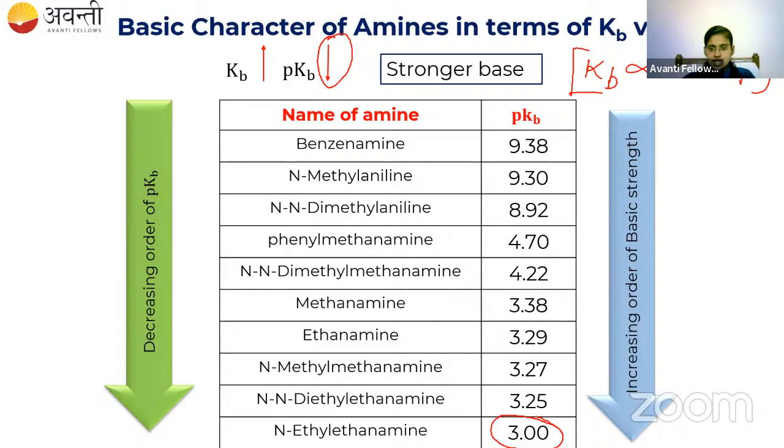You see the highest value of pKb is given to benzene amine. Who is this benzene amine? It is aniline, right? C6H5NH2 is benzene amine. It is an aromatic amine. But N-ethyl ethanamine is an aliphatic amine. So if I compare an aromatic amine with aliphatic amines, aliphatic amines are more basic compared to aromatic amine.